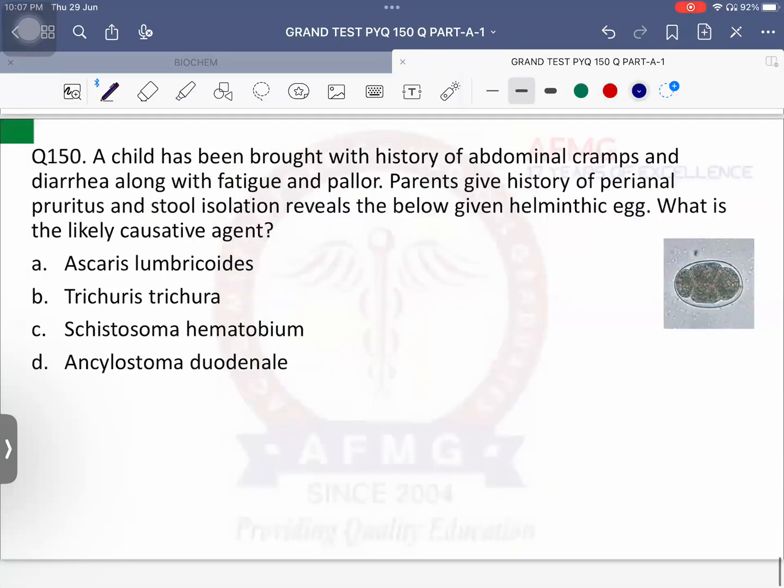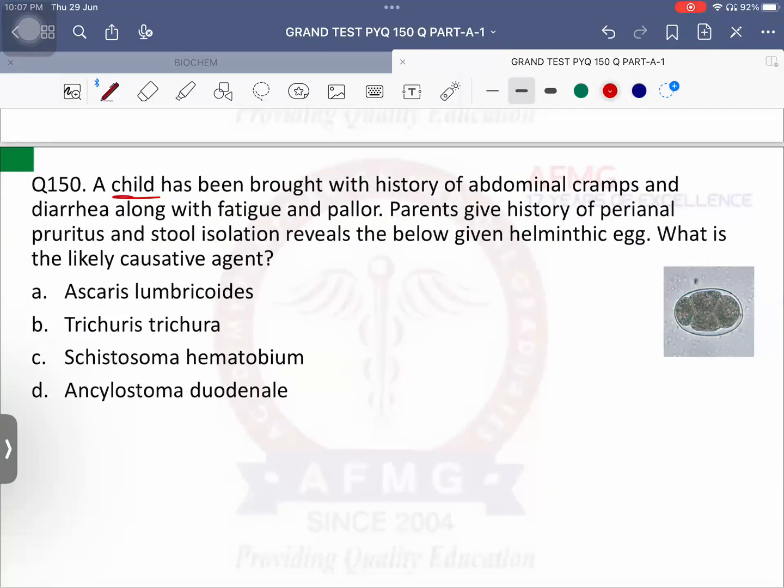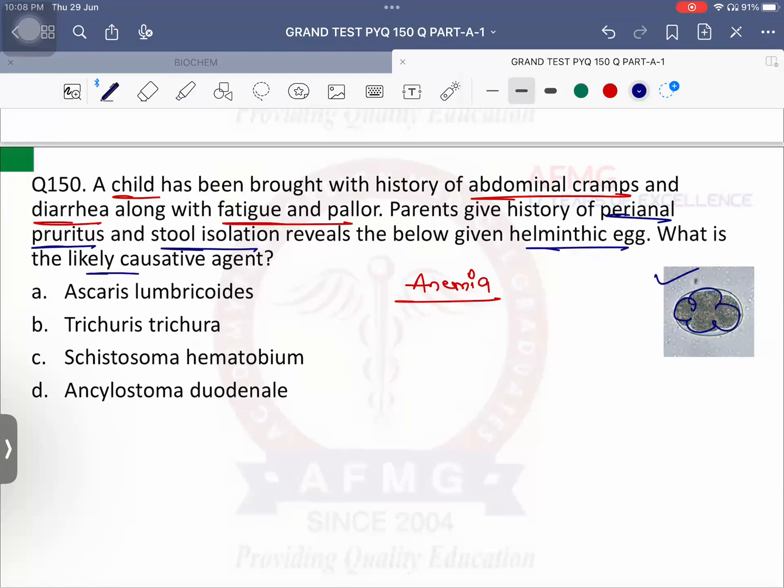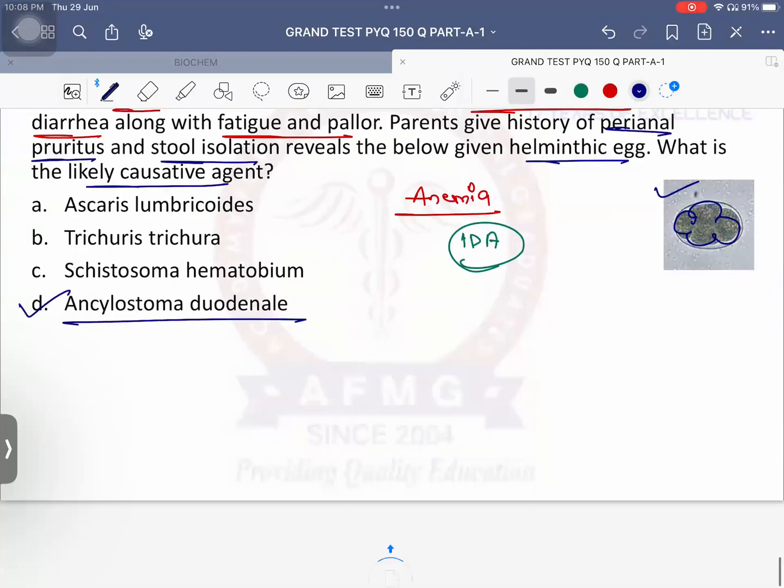Last question for today. A child has been brought with history of abdominal cramps and diarrhea along with fatigue and pallor. That is, anemia also in children. Parents give history of perianal pruritus and stool examination reveals the below given helminthic egg. What is the egg? Egg is having blastomeres in it. What is the likely causative agent? So the egg with blastomeres causing iron deficiency anemia due to blood sucking worms is nothing else but Ankylostoma duodenale. We have discussed about the rest of it.